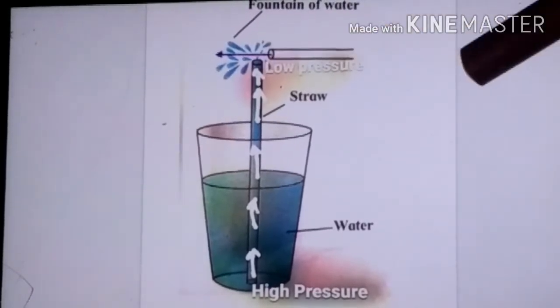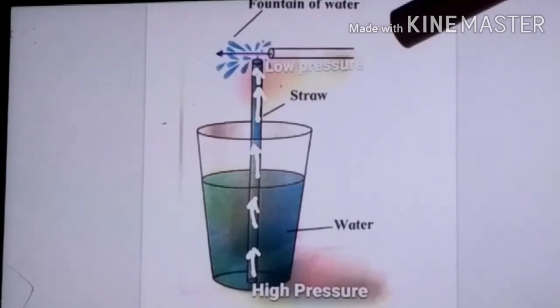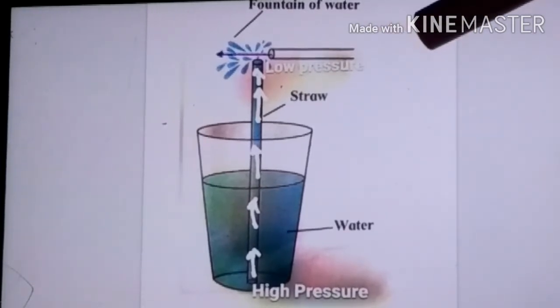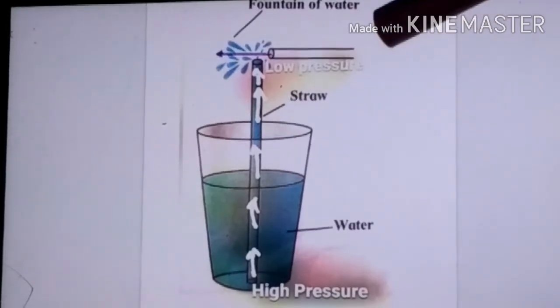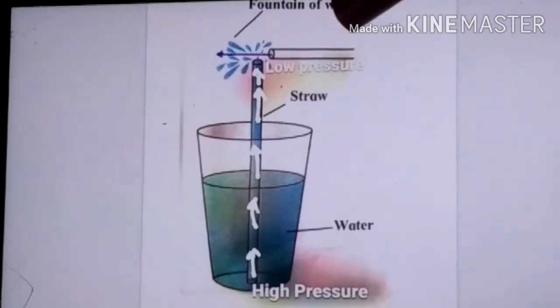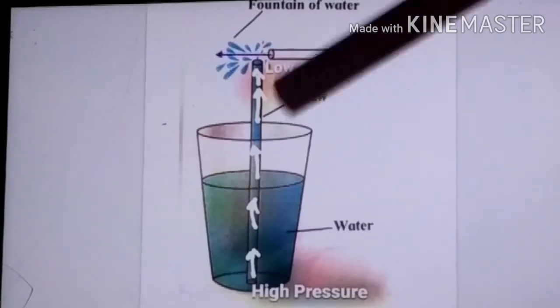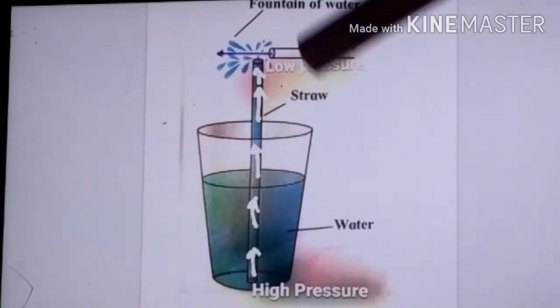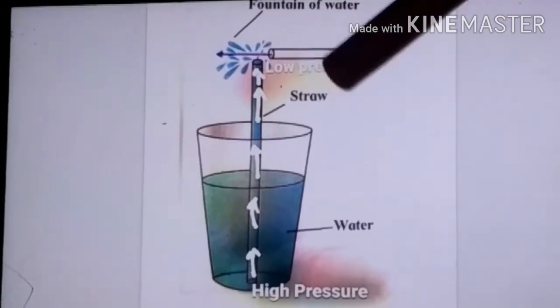Okay, so what I am doing is blowing air from this straw. So what happens when I blow the air from this side? First, in normal condition, air is present everywhere, so the molecules of the air will move constantly.